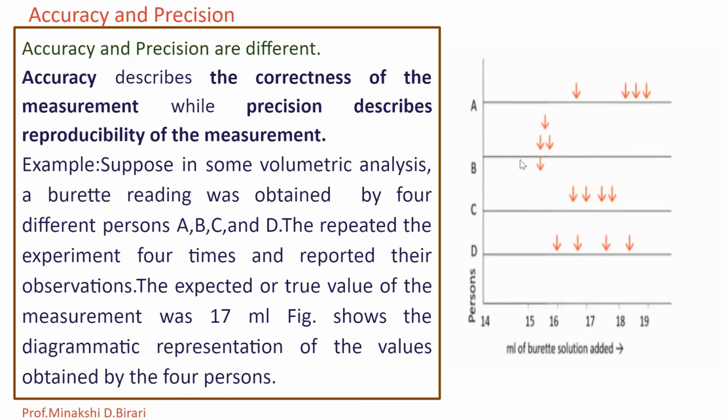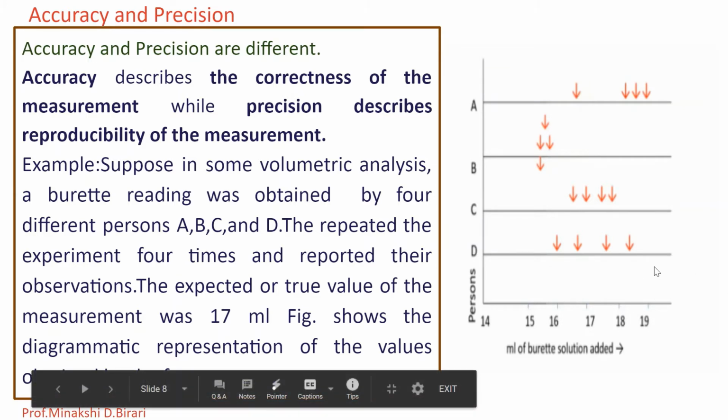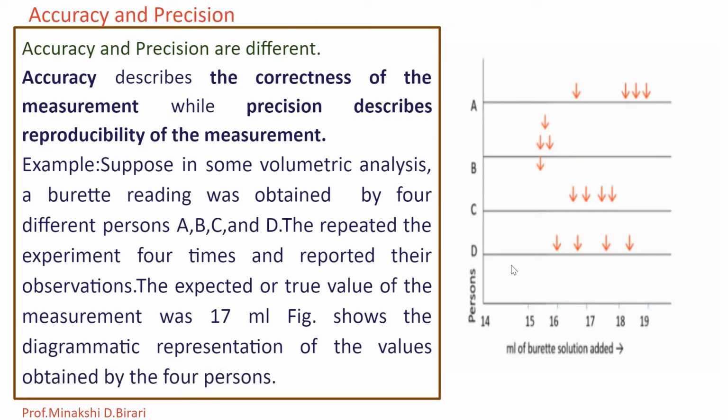We observe these readings in this figure. The expected value of the measurement was 17 ml, and this figure shows the diagrammatic representation of the values which are obtained by the 4 persons.